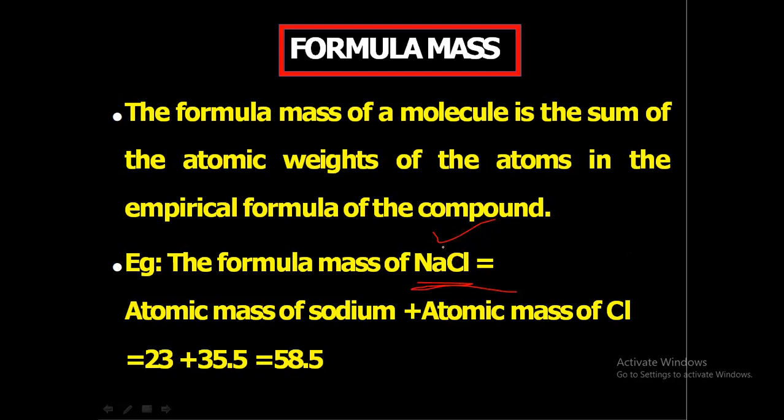Since sodium chloride's formula is NaCl, sodium has atomic mass of 23 and chlorine has 35.5. Since these are all 1, we can add these and find the formula mass of the compound.